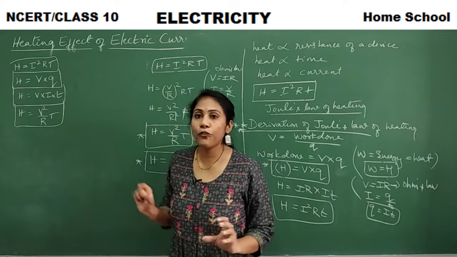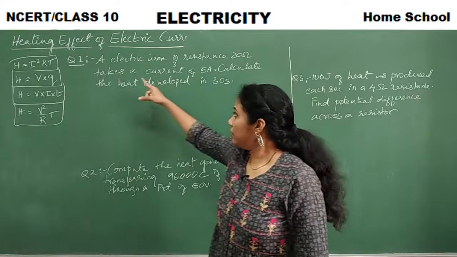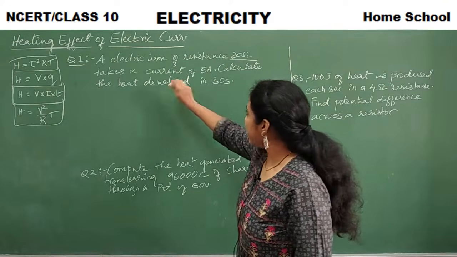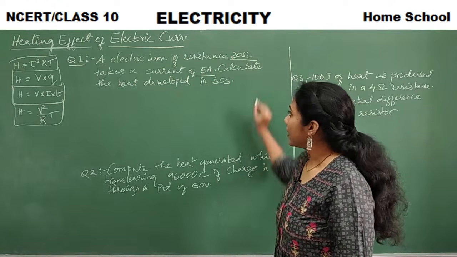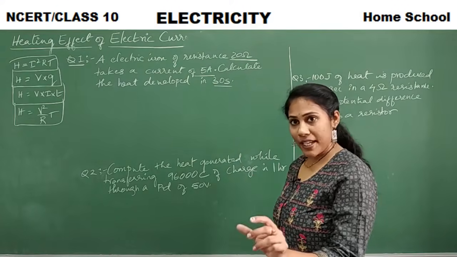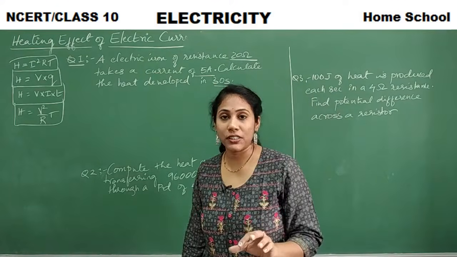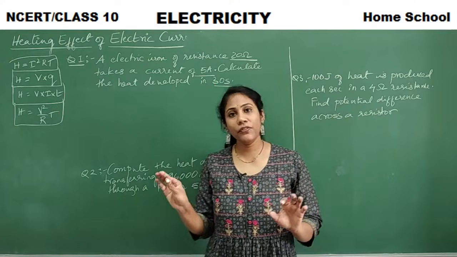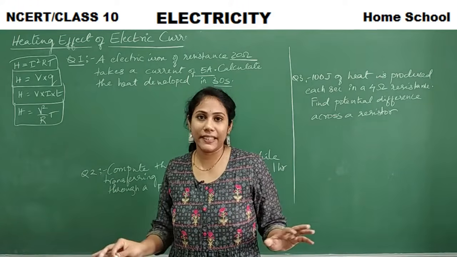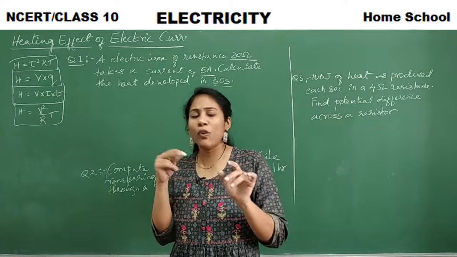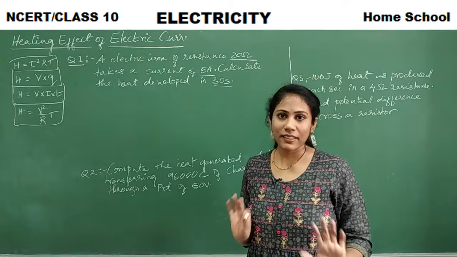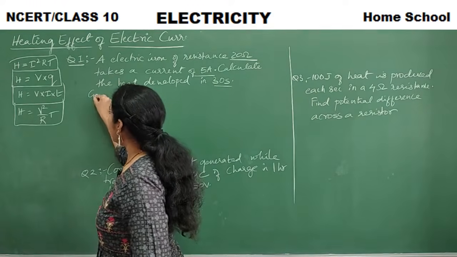So now let us go for numericals. Coming to the first question: an electric iron of resistance 20 ohms takes a current of 5 amperes. Calculate the heat developed in 30 seconds. First, try to write the given information. Once you have written it, you will come to know what is given, what is not there, and what you have to calculate. Then you will know which formula to select among the 4, and then substitute and calculate. Clear? Very simple. Let me write the given information first.